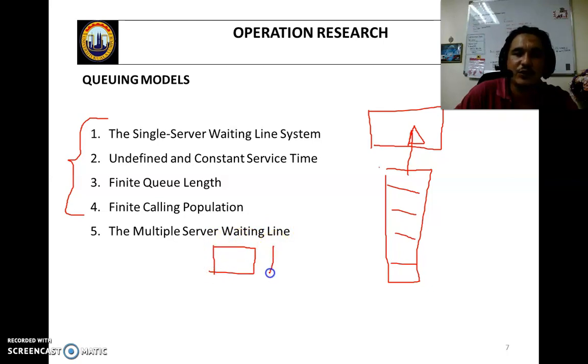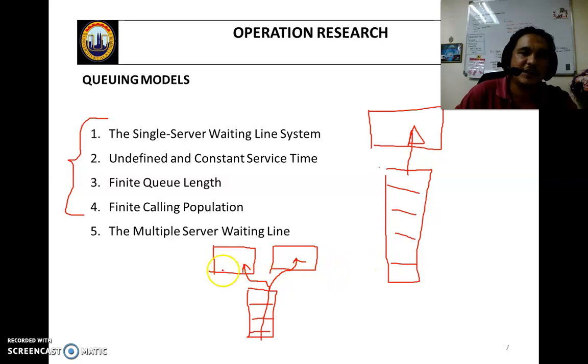We have 2 or more servers, but a single line to wait in before entering the counter, either counter 1 or counter 2. If, let's say, we have 2 machines in production but a single line waiting to be processed, that is the multiple server waiting line.